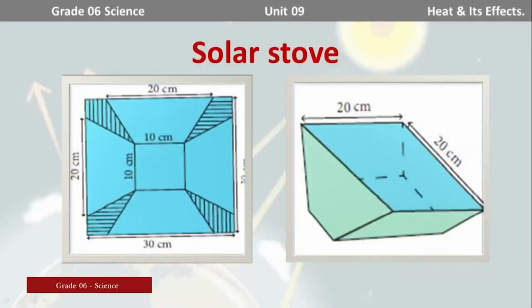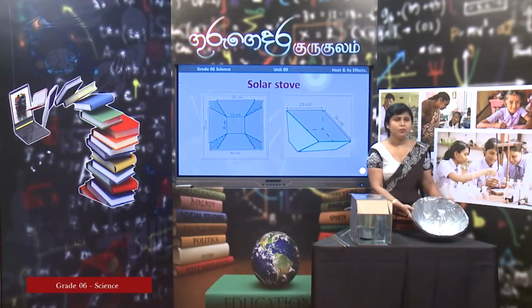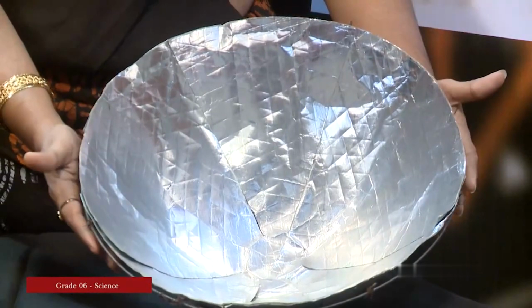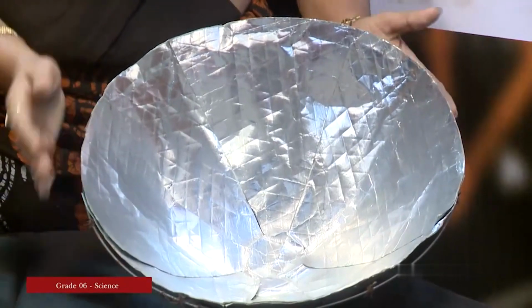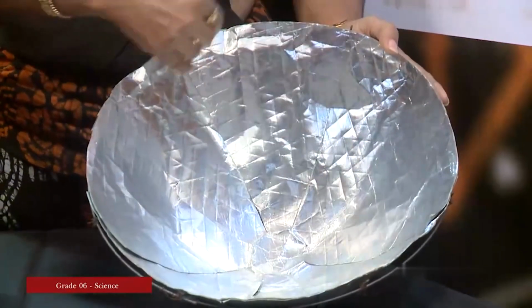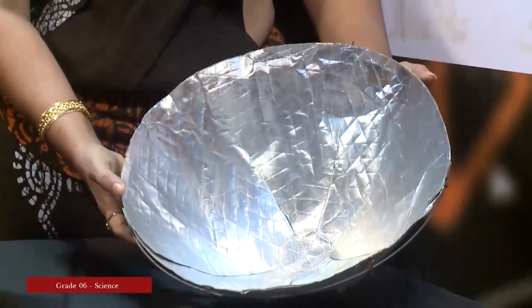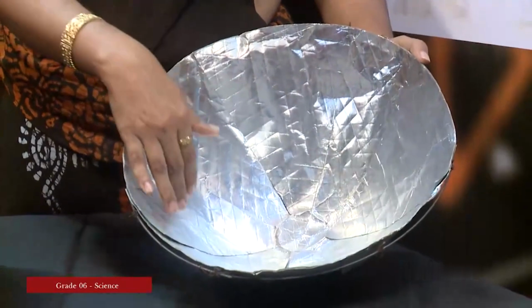Let us observe. Okay children, here I have got a model of a solar thermal stove. You can see there is a curved surface and the inner surface of this container is fully covered with an aluminium foil.